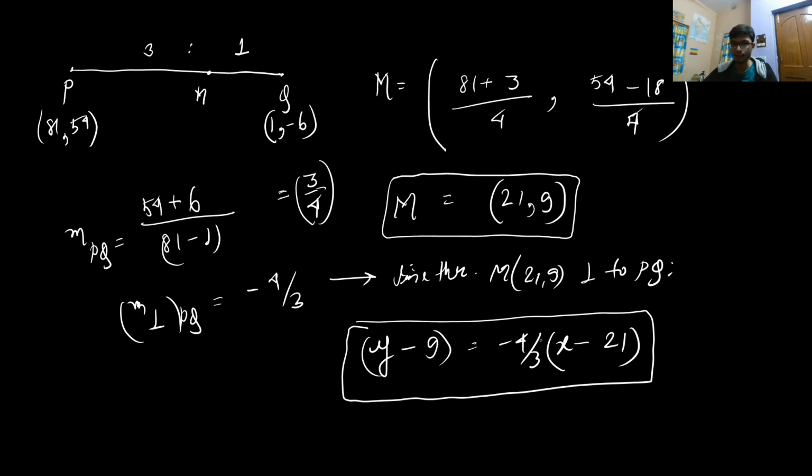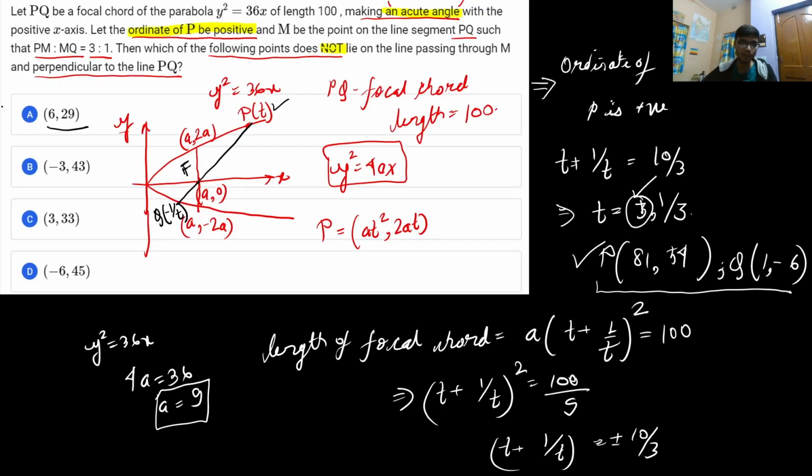So 15 does not satisfy, because this is 20 and is equal to minus 20. Sorry, it is equal to minus of minus 20, that is plus 20. So 20 is equal to 20, it does satisfy. Therefore this cannot be an answer, because it is saying do not lie. So don't miss out this particular word, do not lie on this particular line.